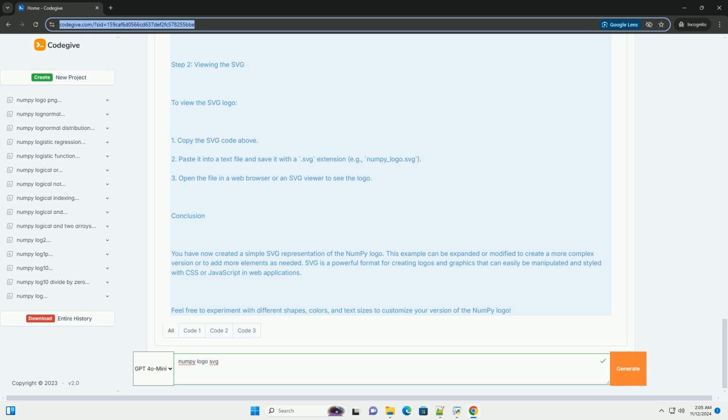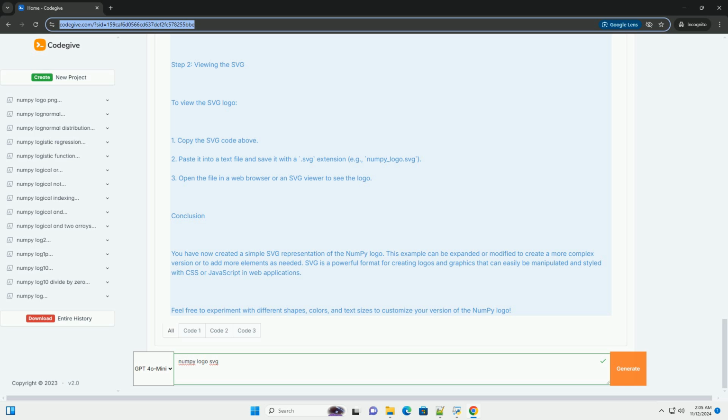Creating a simple NumPy logo in SVG. Below is a simple example of how to create an SVG representation of the NumPy logo using code. Step 1, define the SVG structure. You can create the SVG using basic shapes like rectangles and paths. Here's a basic version of the NumPy logo.